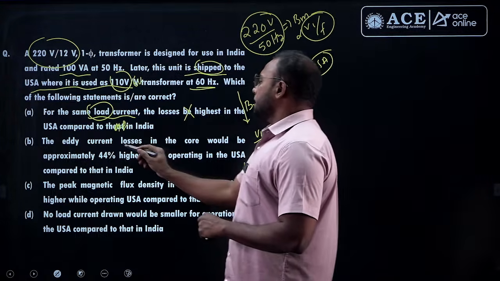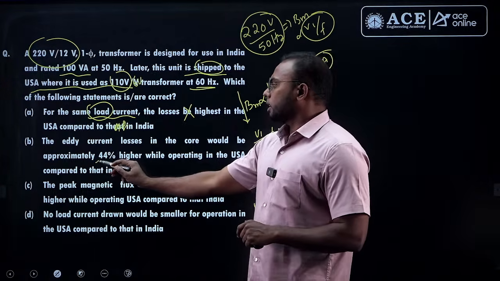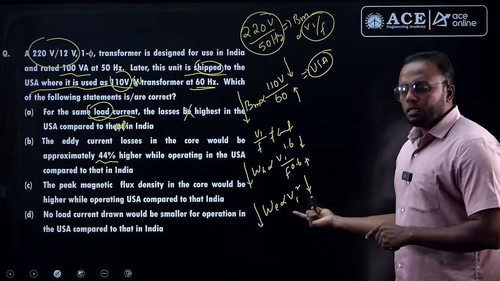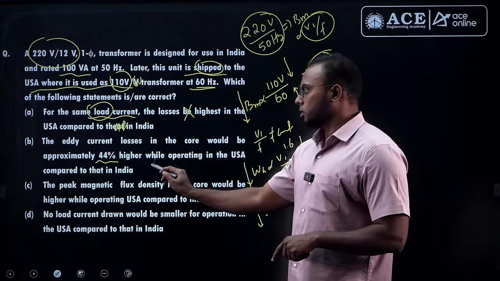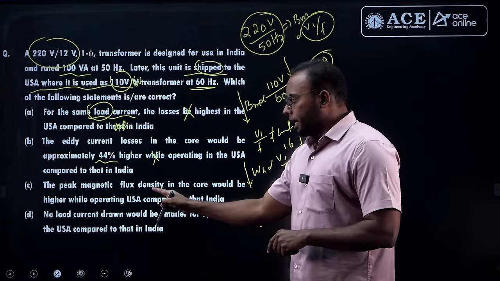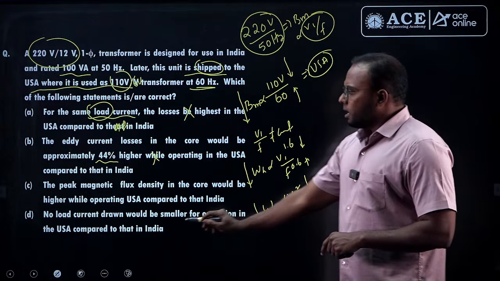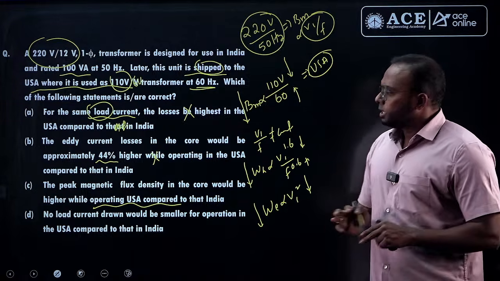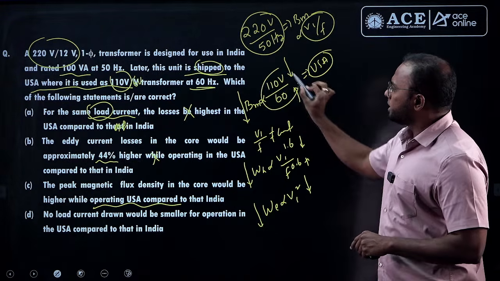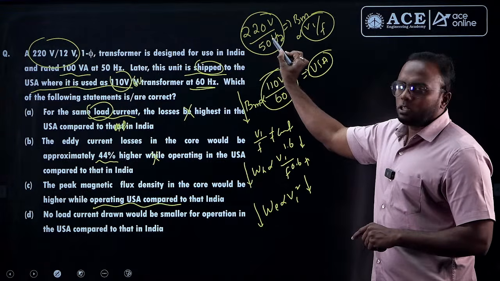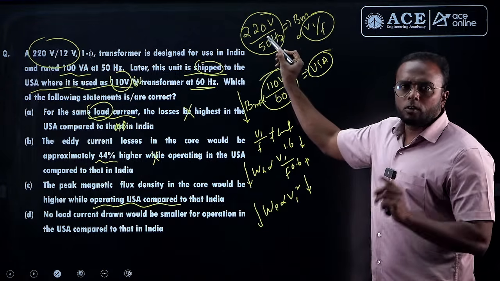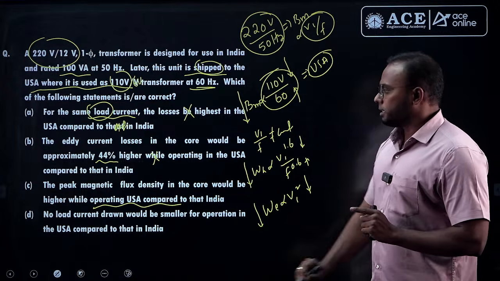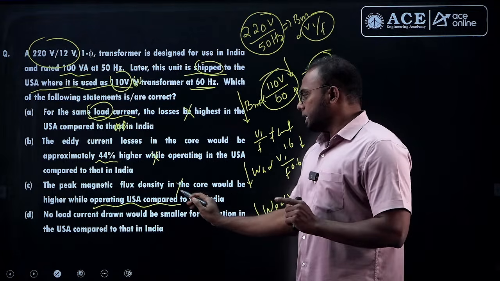Now second, the eddy current losses in the core would be approximately 44% higher while operating in the USA. So while operating in the USA, what is the eddy current loss? It decreases, not higher. So this is also wrong. And third, the peak magnetic flux density in the core would be higher while operating in the USA compared to India. We have directly verified the flux density. Compared to 220 by 50, which comes around 4.4, this comes around 1.8 something in terms of flux density proportionality. So here it is less, but they have given higher for the USA. So this is also wrong.